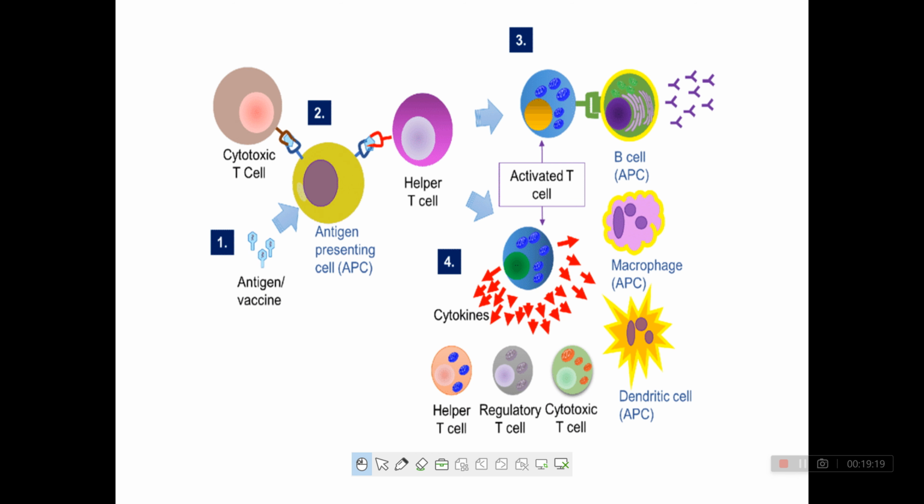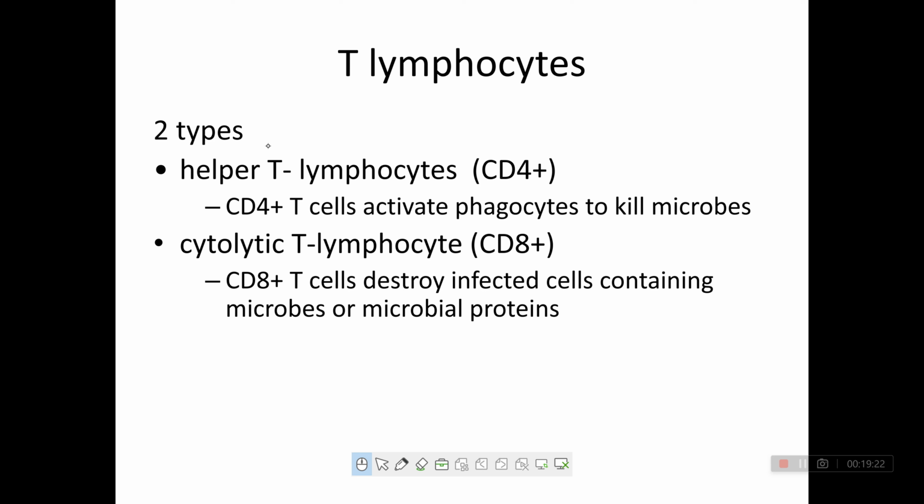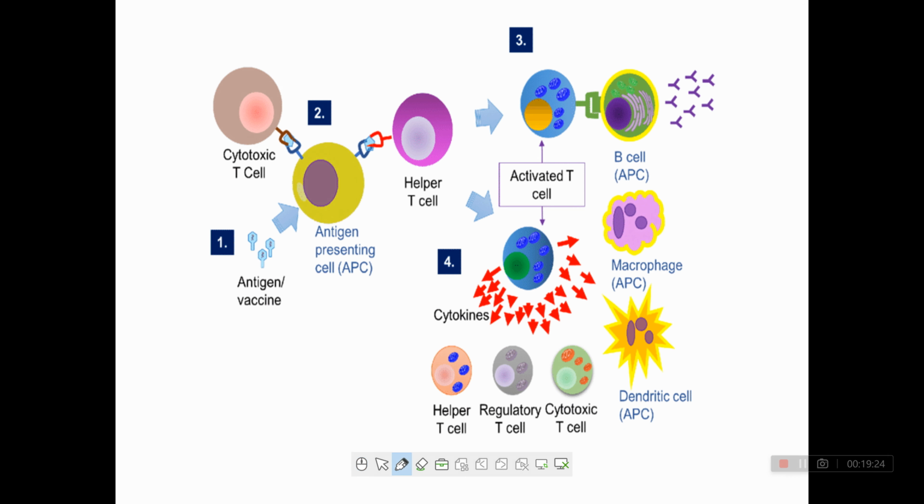See, this is the cytotoxic T cell, TC cell, right? This is the antigen presenting cell, APC. When antigen is recognized by the antigen presenting cell, this cytotoxic T cell will come and bind with this, right? In the third step, what happens? This helper cell comes and binds with this, and they activate the T cell.